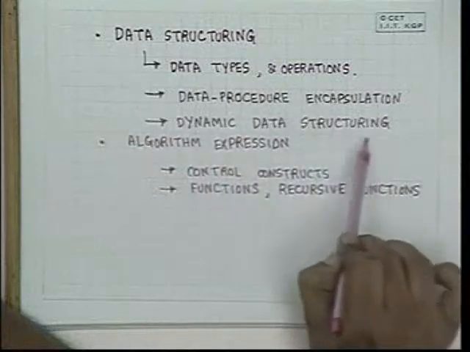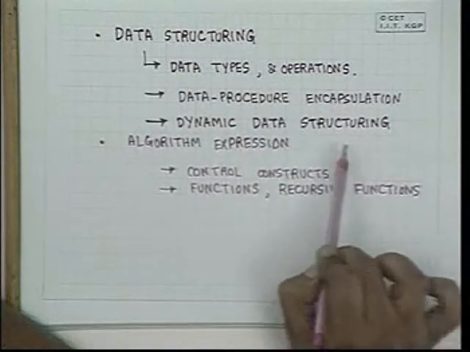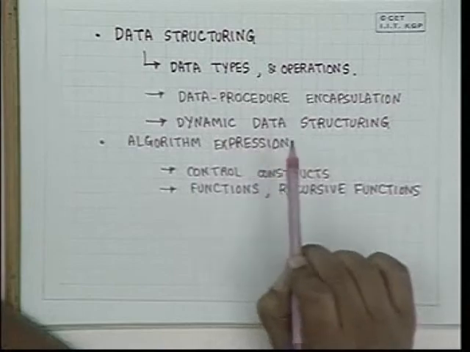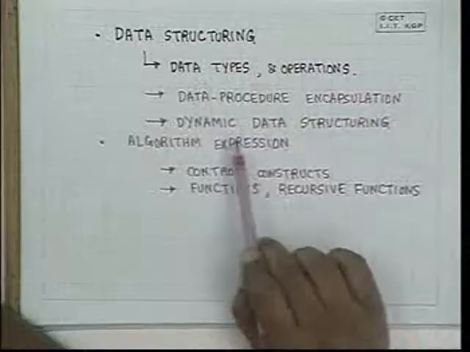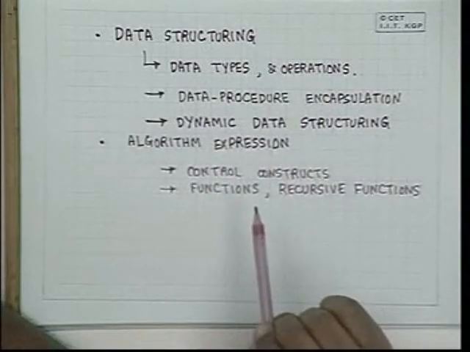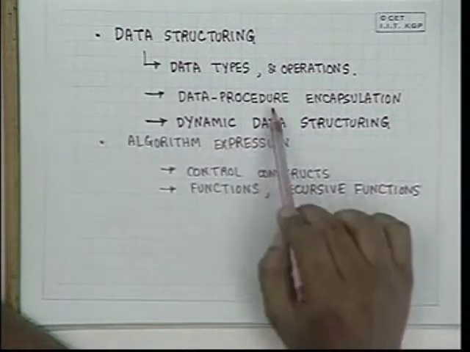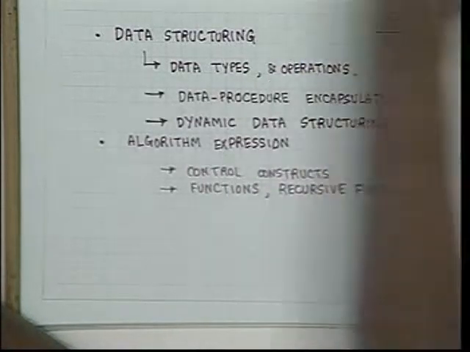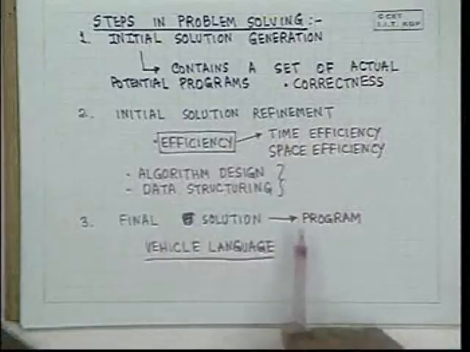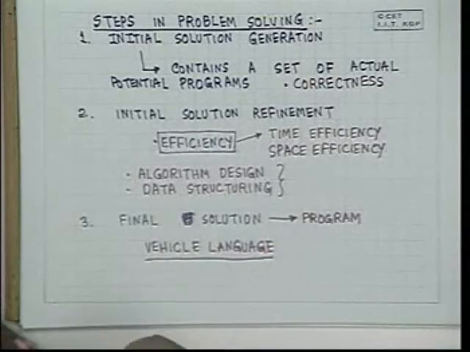In Fortran, you can't do it. But many languages will provide you with dynamic allocation facilities for allocating and deallocating data dynamically during the program. So when such facilities are available, it becomes much easier to translate your final solution into a program.